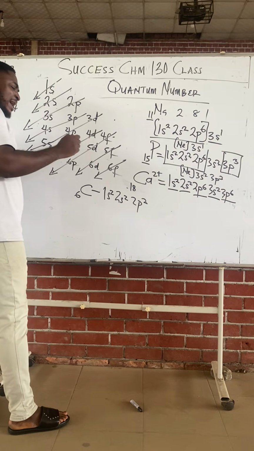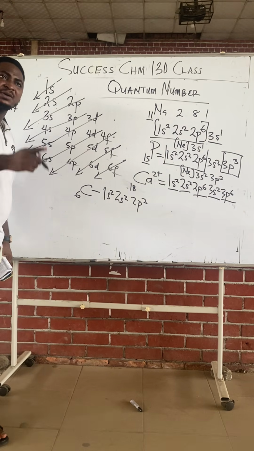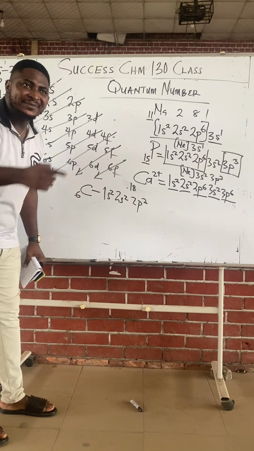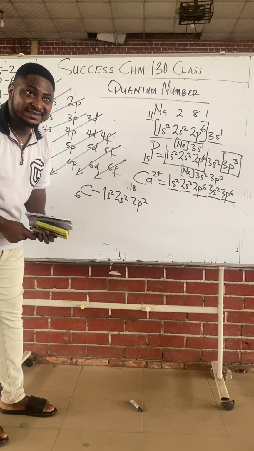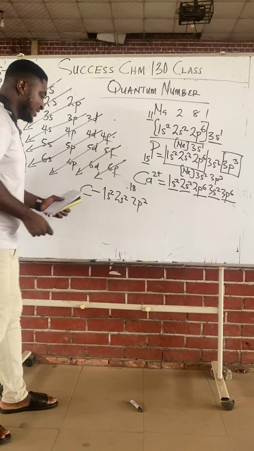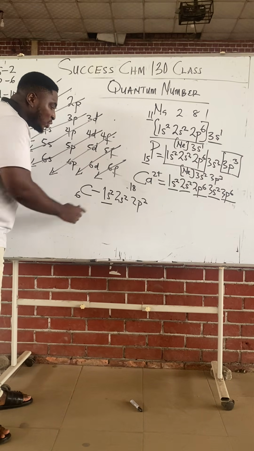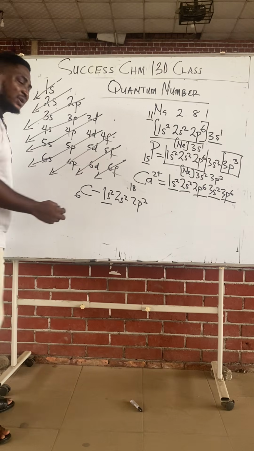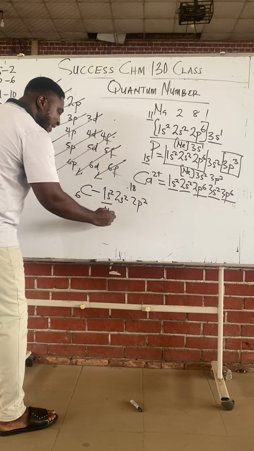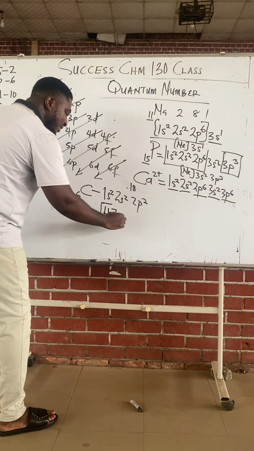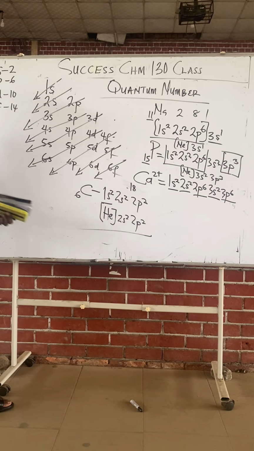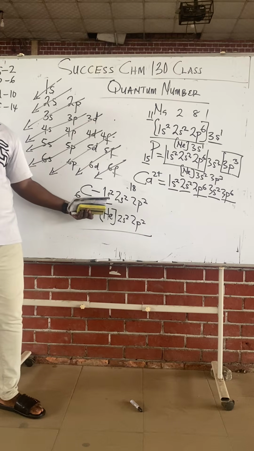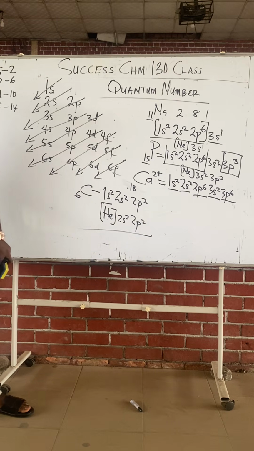Now, we want to write down the noble gas configuration. What's the closest noble gas to carbon? Helium. Helium is number 2. So this 1s2 covers helium, right? So replace 1s2 with what? And what will be left? So this is the noble gas configuration for carbon. Write down the noble gas closest to it and then fill up the remaining.